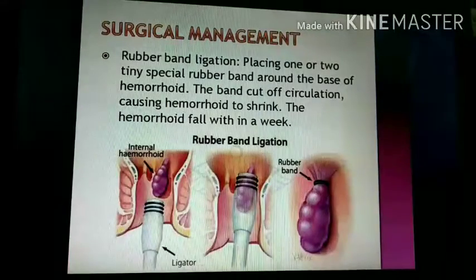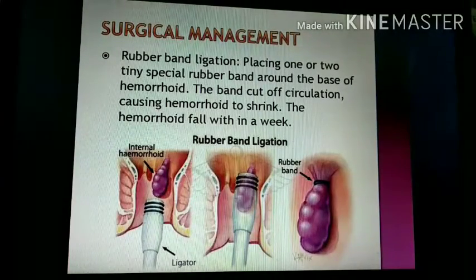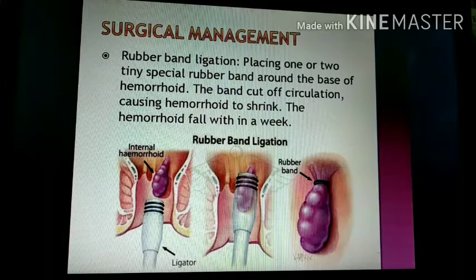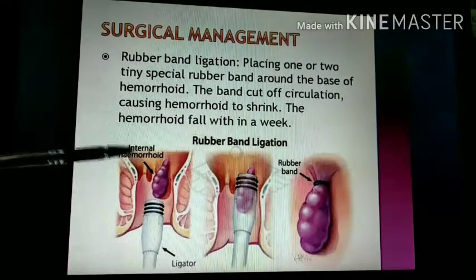After that, the surgical management. Conservative management, clear? Conservative means treatment which does not include any type of surgery. After that, if the person does not recover through the conservative management, then the surgical management should be done, that is rubber band ligation. In this, 1 or 2 tiny special rubber bands are placed around the base of the hemorrhoid.